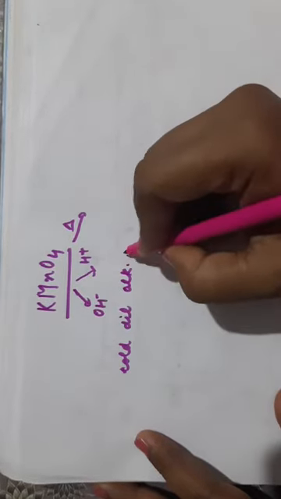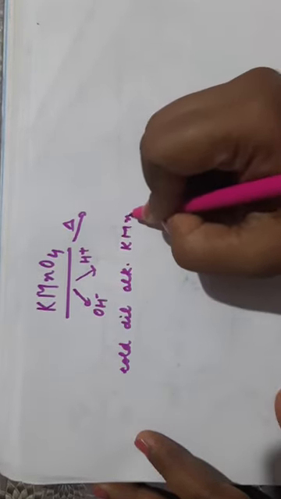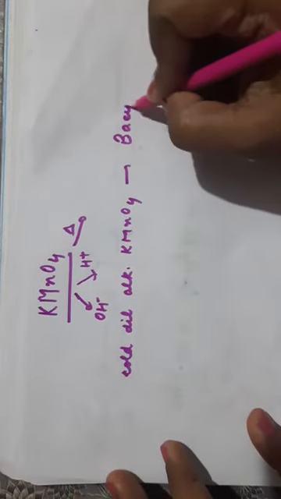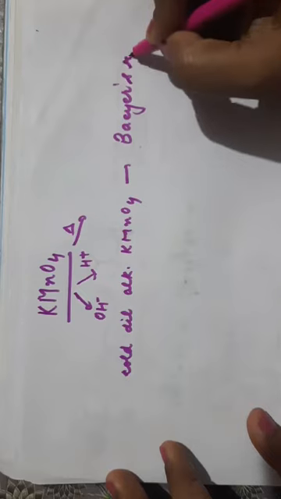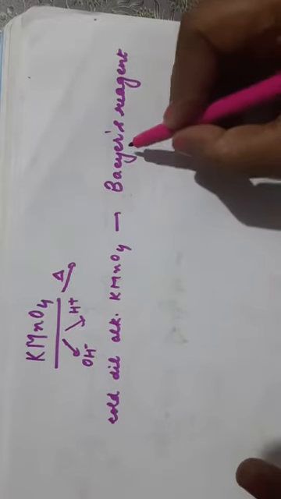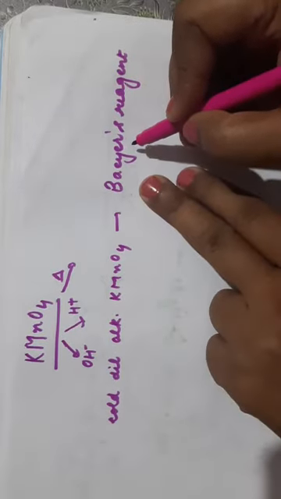When a cold dilute alkaline solution of KMnO4 is used, it is known as Bayer's reagent, and this is an important reagent for testing unsaturation in a compound, because alkenes and alkynes will decolorize the pink color of Bayer's reagent, whereas alkanes do not.